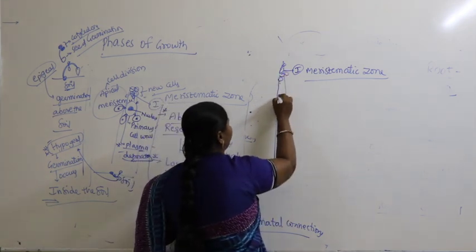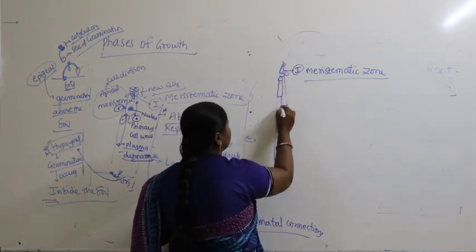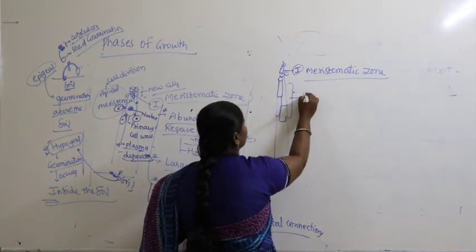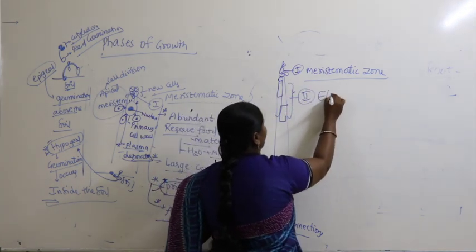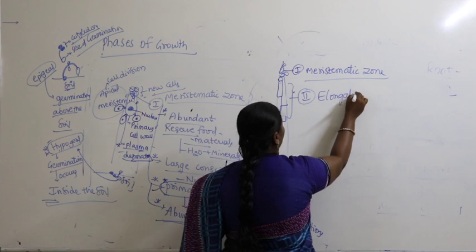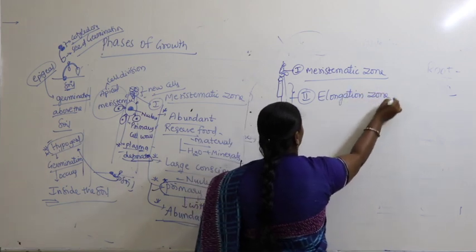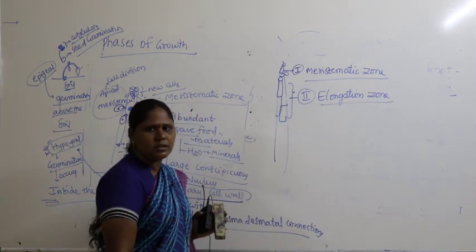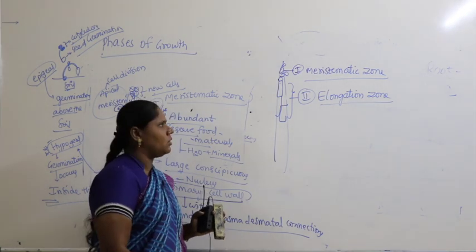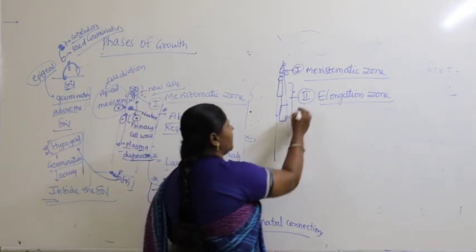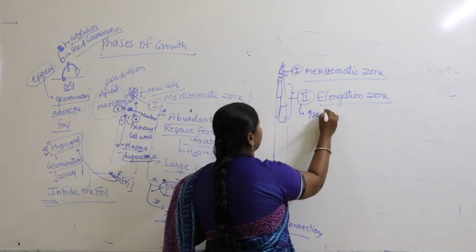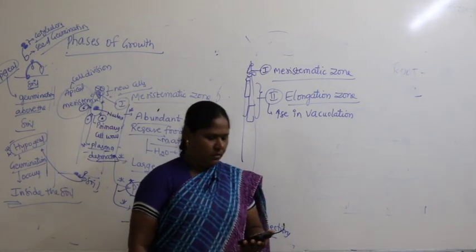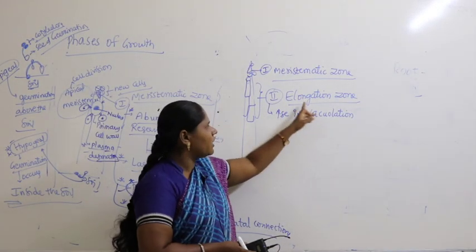Now once cells are newly produced, the cells elongate in size and form what is called the elongation zone. What is produced here? It's called the elongation zone. In the elongation zone, what happens here?